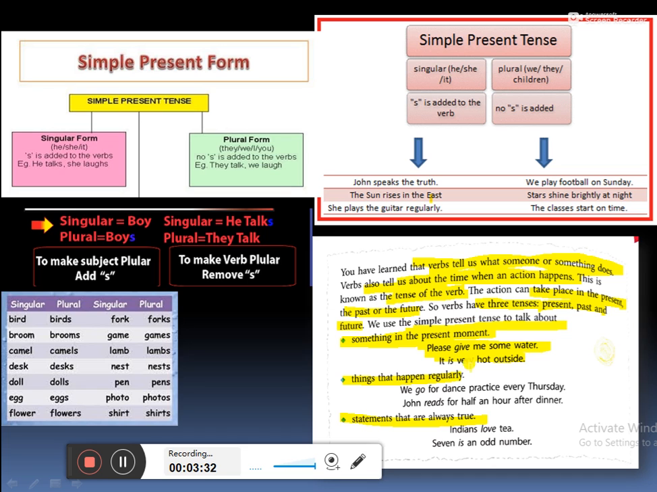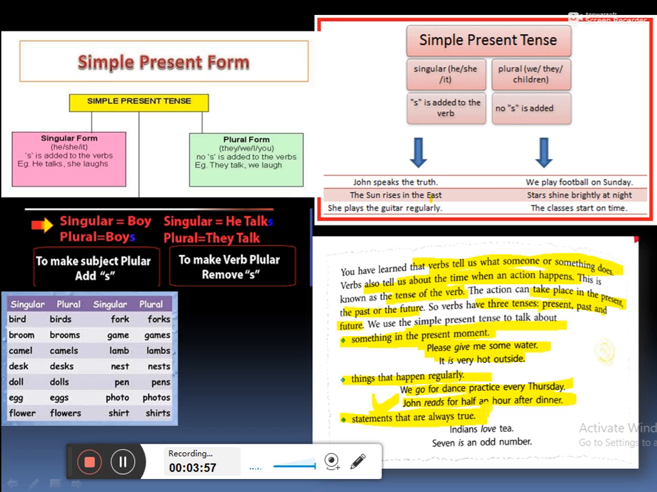Things that happen regularly: we go for dance practice every Thursday. This is done every week, so this is also simple present tense. John reads for half an hour after dinner. He does this work daily, so this is also simple present tense.